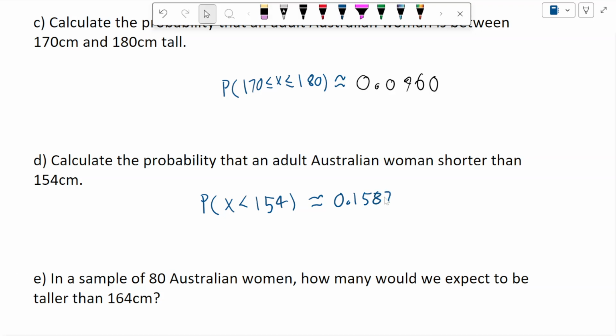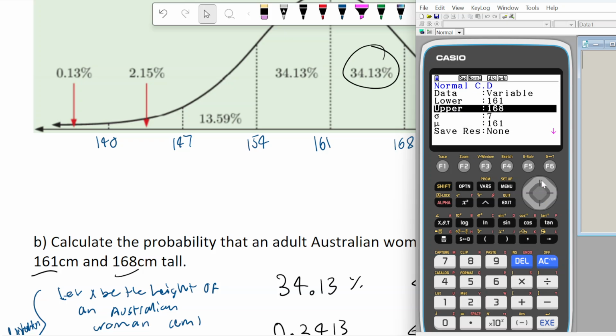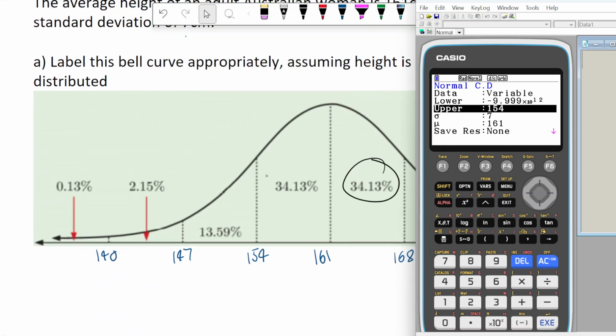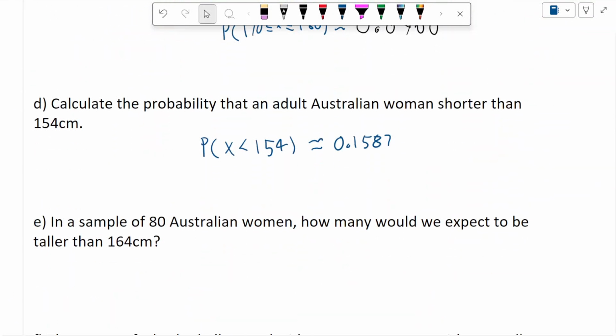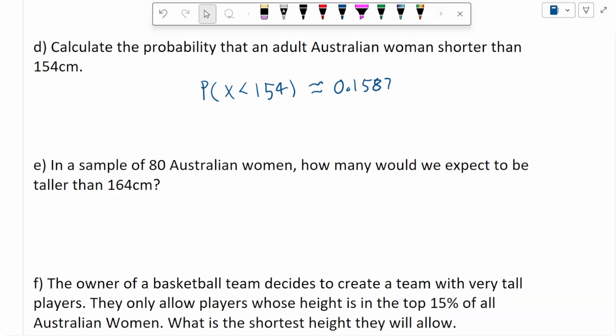0.1587. Now we can actually work this out using our normal CDF as well. So if we jump into stats again, and we're going to go dist, norm, NCD, keep the standard deviation and mean the same. My upper in this case would be 154. My lower, you might be tempted to write 0, but your calculator doesn't know that heights can't be negative. So your lower is actually minus, and then we're just going to do a whole bunch of 9s. Basically, that's our stand-in for minus infinity. We're going left forever. So we'll see what we get there. If we chuck that into the calculator, just scroll down and hit execute. So we get 0.1587 as well, which is good news.